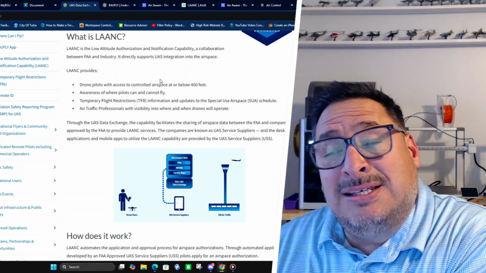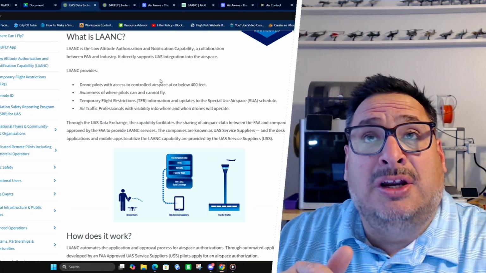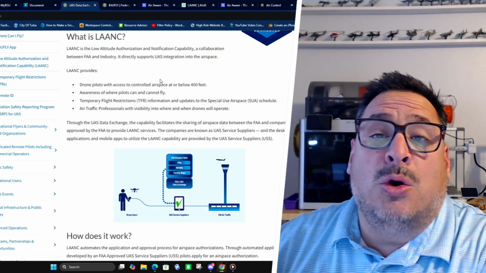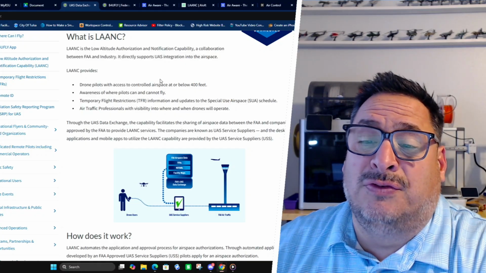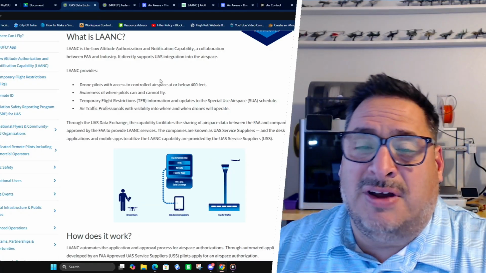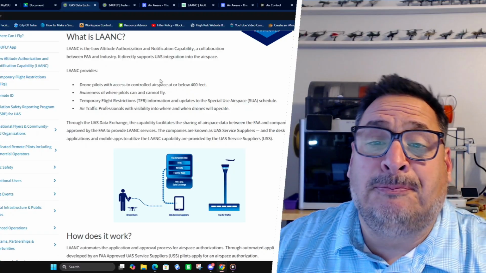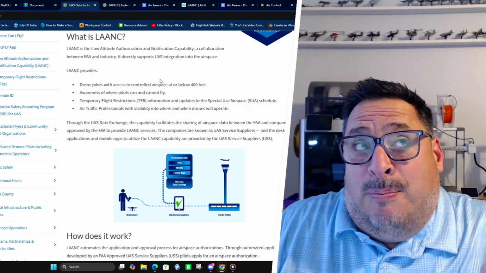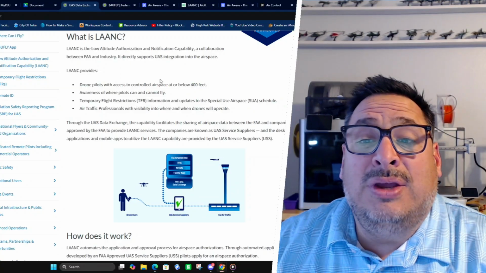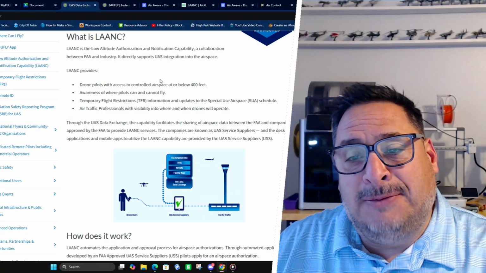So in order for us to access the controlled airspace between 0 and 400 feet above ground level, we're going to use LAANC as that tool for us to either request permission or notify ATC that we'll be flying in that area. Now, by using the LAANC map, we're able to see where we can fly and where we cannot fly.